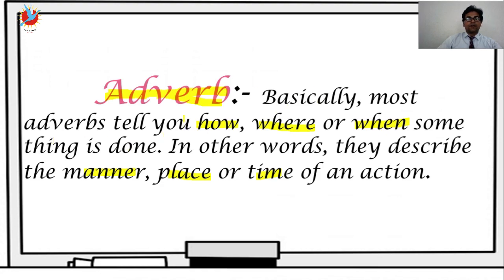So adverbs tell you how, where or when something is done. In other words, they describe the manner, place or time of an action. You know action, it is verb. So you can say that adverbs modify verbs. Very simple, you can say they modify verbs.